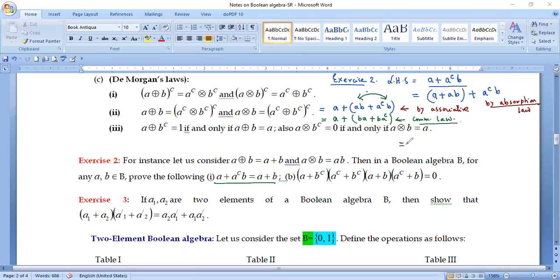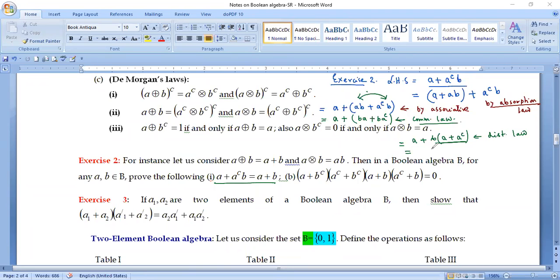Then this is equal to A plus... now if I run the distributive law, we can write it as B. Yeah, now it is coming. We can take the distributive law of multiplication over addition. And A plus A complement is equal to what?